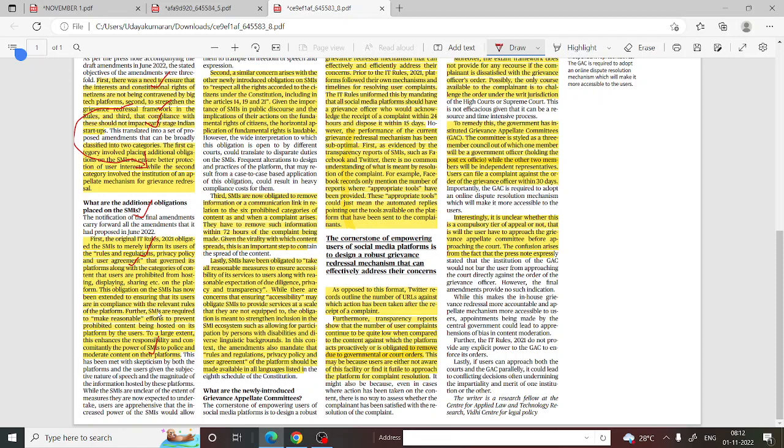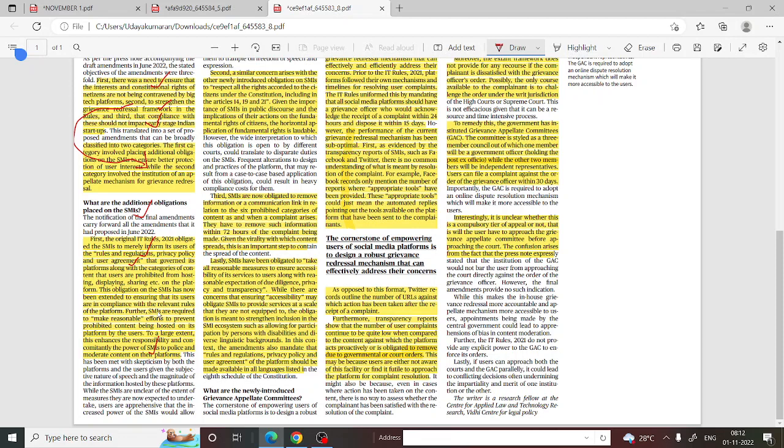So previously, these SMIs only had guidelines saying that you should follow this and you should avoid this. That's all. But here, the SMIs have been given the responsibility to take care of the content that is being posted on the platform.